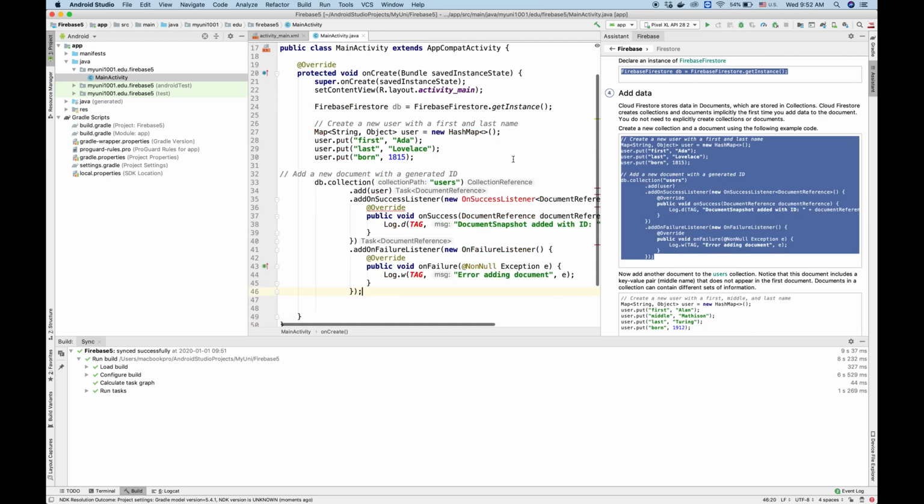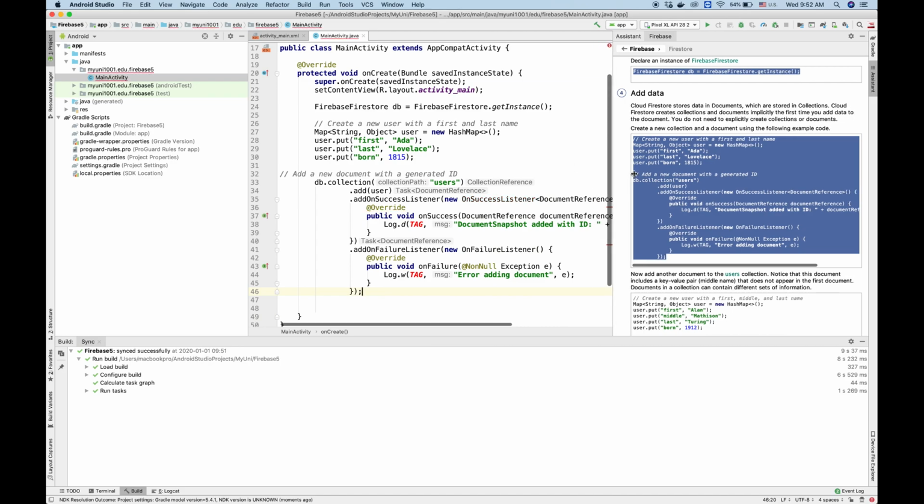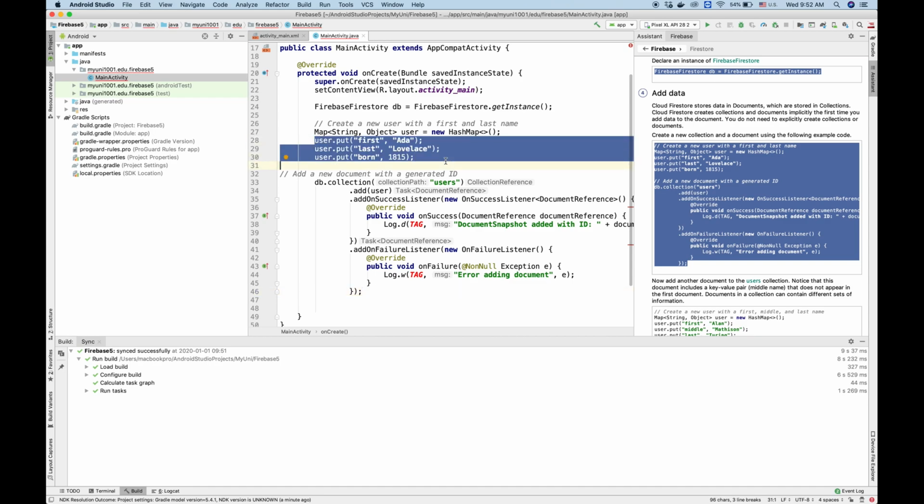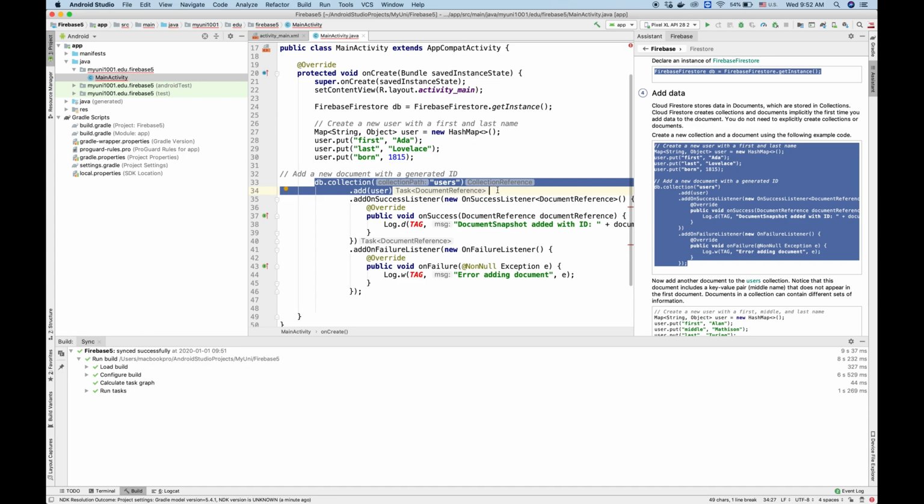What it's doing here is it just creates a user object with different properties and calls db.collection add user, and to check if the adding was successful or not, it uses a callback, an on success listener or on failure listener.